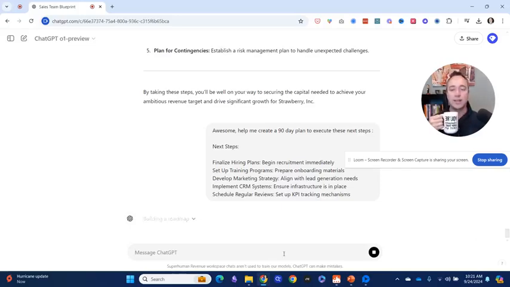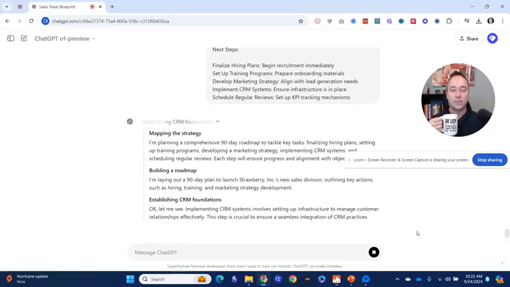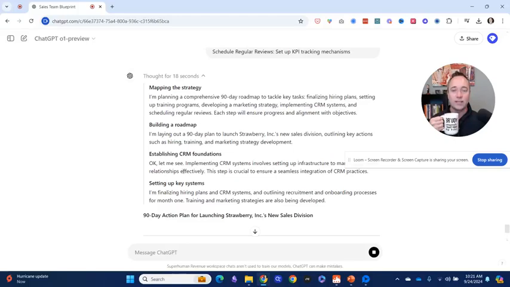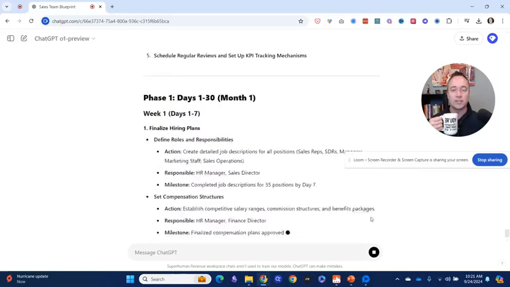So while this is building out, like I told you, this is walking through, and I don't think we went through this last time, all the reasoning. So it's mapping the strategy, it's building a roadmap, it's establishing CRM foundations, which I've never seen before. It's setting up systems. Okay, so boom, it's starting to actuate now.